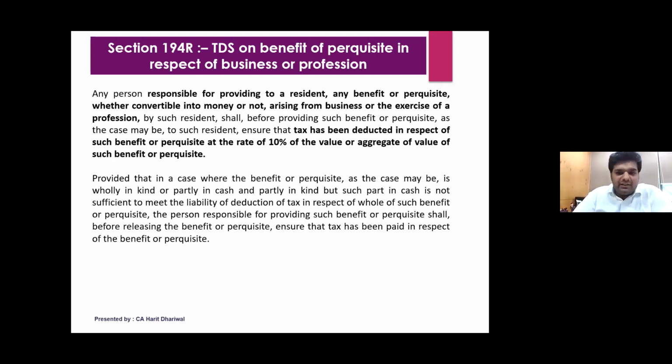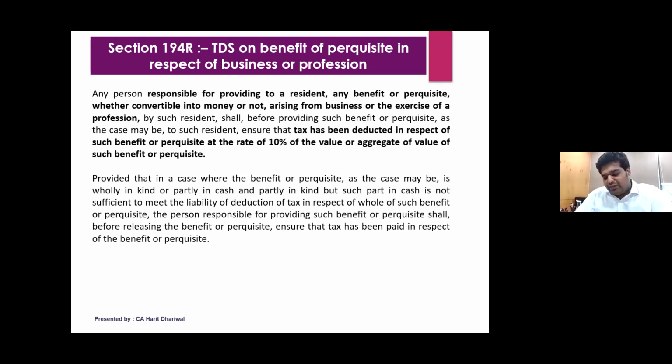And when he comes back, Mr. B gets a good amount of business from Mr. A. So whatever Mr. B has provided to Mr. A in Bombay, for example, a gift of a watch, or let's say a stay in the hotel or a car facility, whatever benefits he has given, which are arising because of the business connection, in that case, those benefits are covered under 194R. So while Mr. B would be taking that as a deduction in business or profession, Mr. A will then have to show it as an income in his books of accounts.